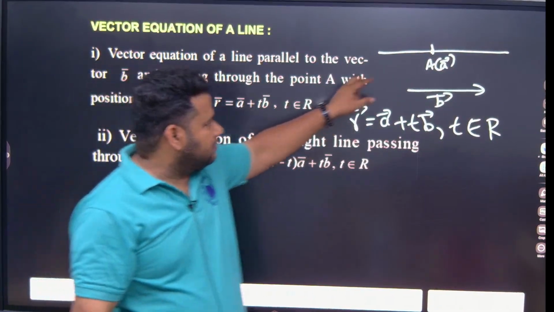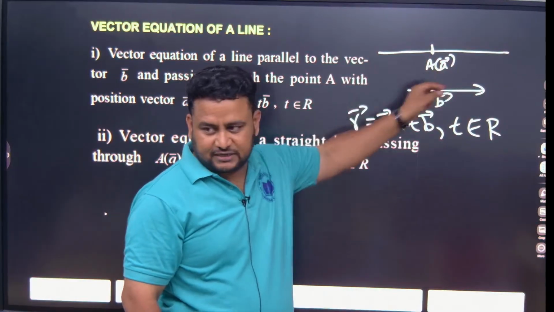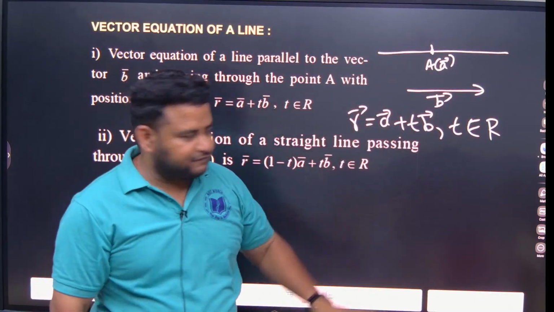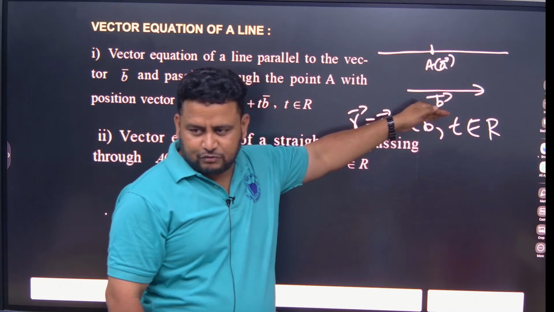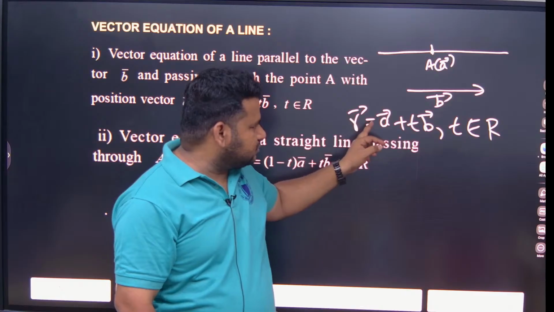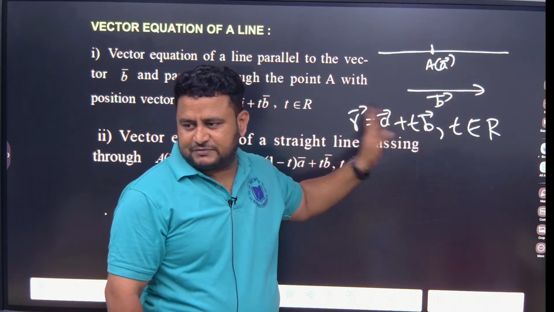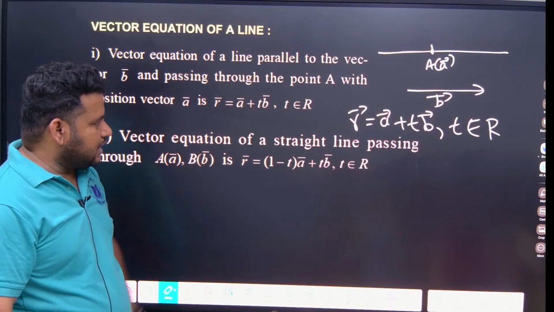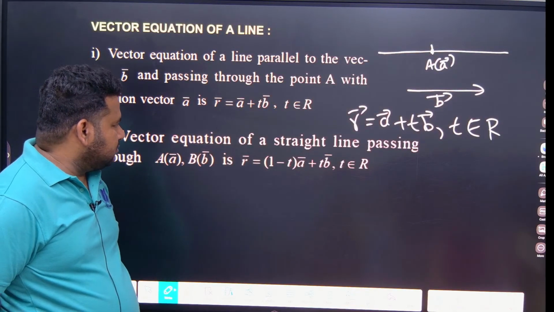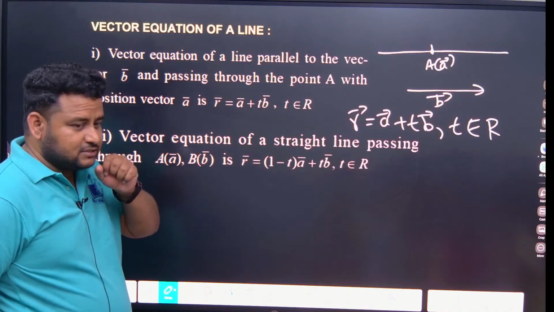This is the vector equation of a line passing through a single position vector. If it is passing through a single position vector A and parallel to vector B, you will write it as R is equal to A plus t times vector B. R is equal to A plus t times vector B. Clear?